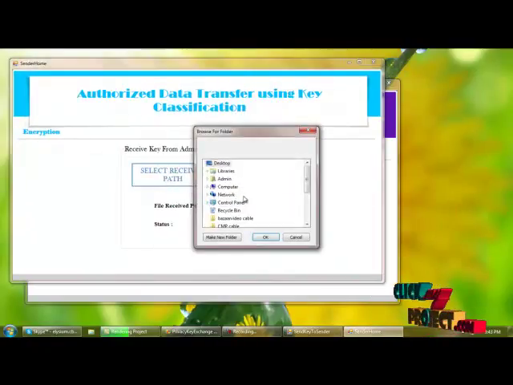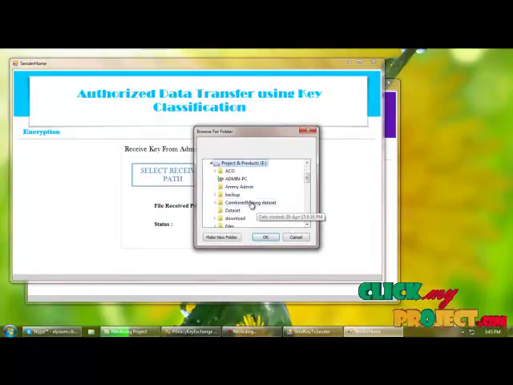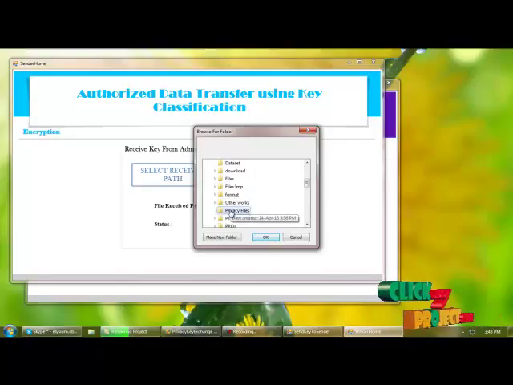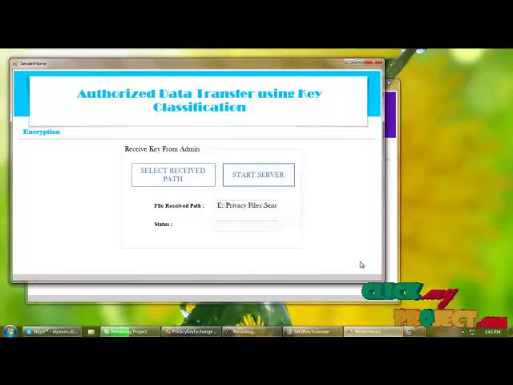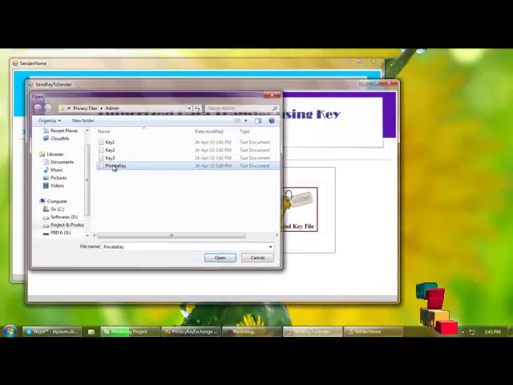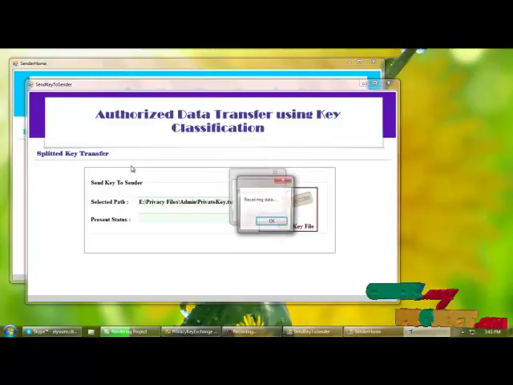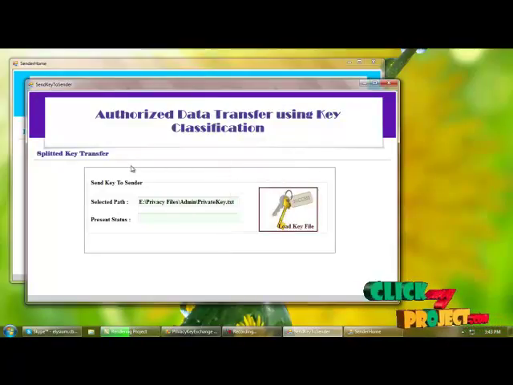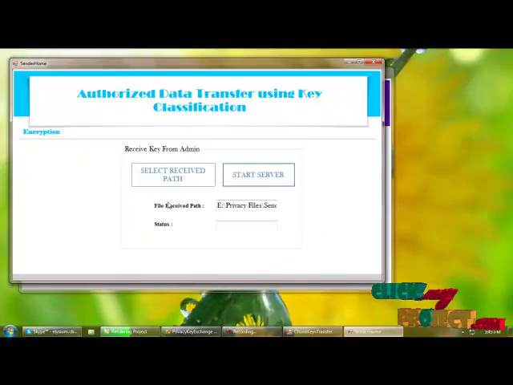Here I am selecting the receive path for receiving the key from the admin. I am selecting the path of the sender and starting the server for receiving the file. I am loading the private key to send to the sender side. So next, encrypted key transfer.